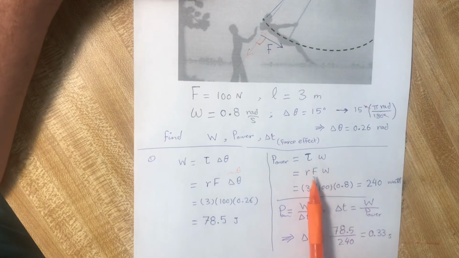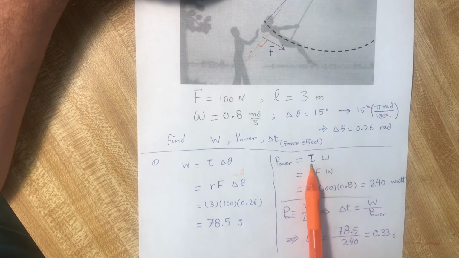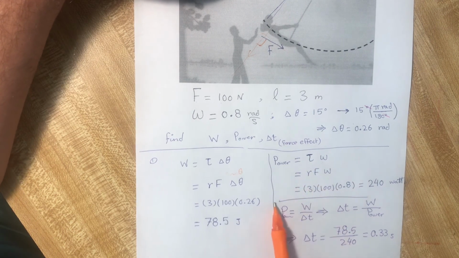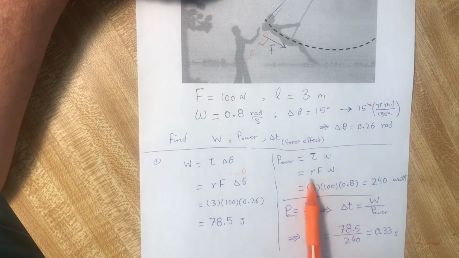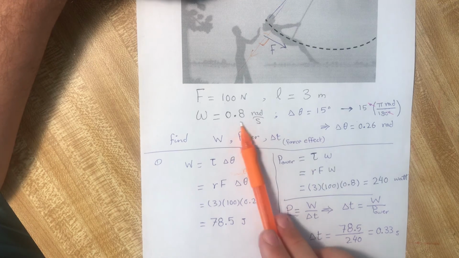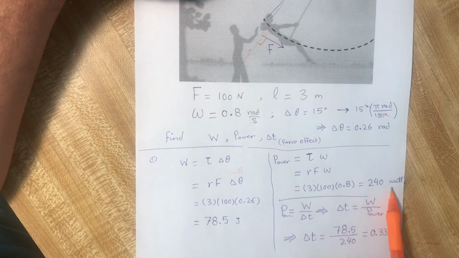The power is the angular velocity of the torque. The torque is r multiplied by the force, which is 300, that is 3 multiplied by 100. The angular velocity is given as 0.8. Then the power is 240 watts.